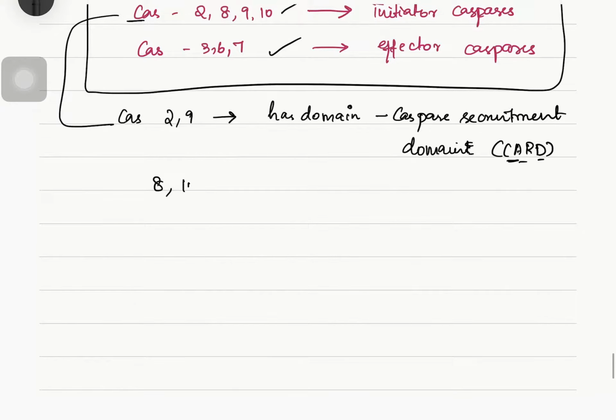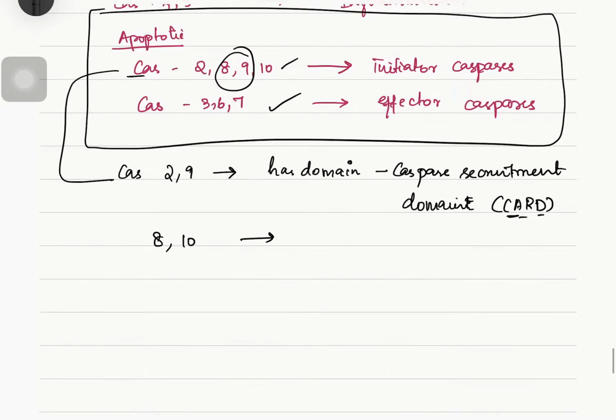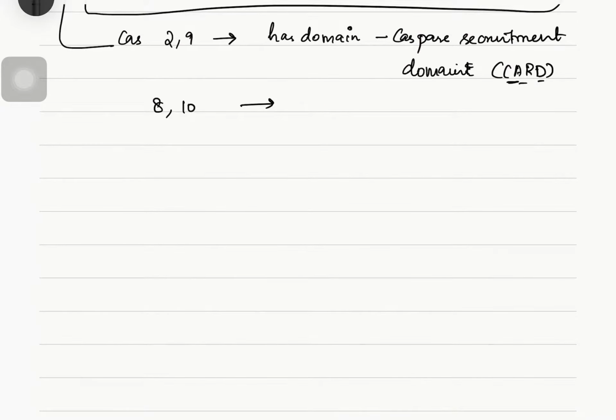And caspase 8 and 10 have one domain, which is called the death effector domain.